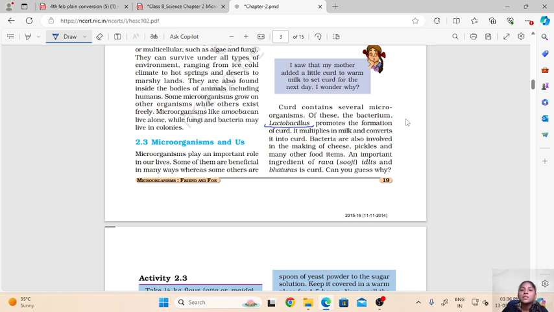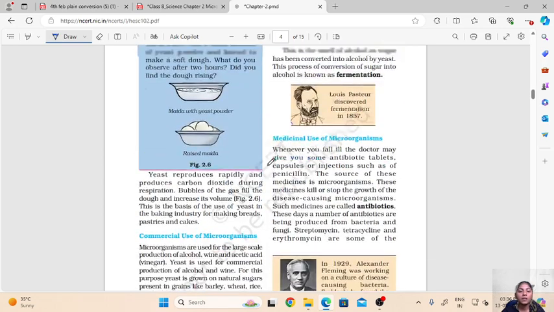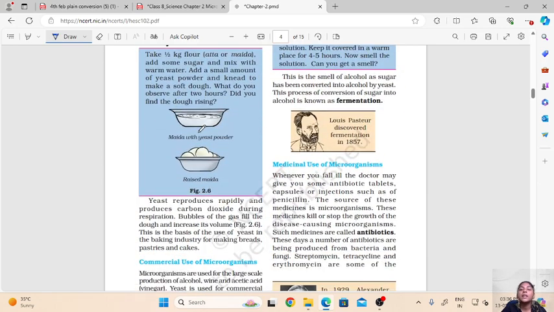This lactobacillus bacteria is present in the milk and it converts the milk into curd. Then these bacteria are also used in the preparation of cheese, pickles and a lot of other recipes. Then we have read that these microbes are also used in the preparation of bread and cakes.